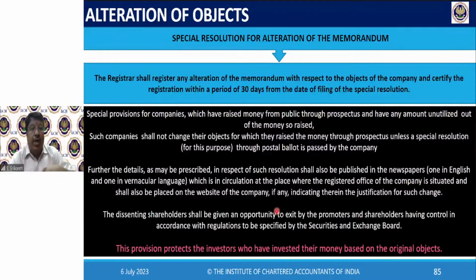Now, we gave the money based on the object clause mentioned in your prospectus and memorandum at that time. You have taken money from us. Now you are changing the object and doing something else for which we didn't give money. We would not have given money. So if you want to do that, call a meeting and pass a special resolution. Got it?